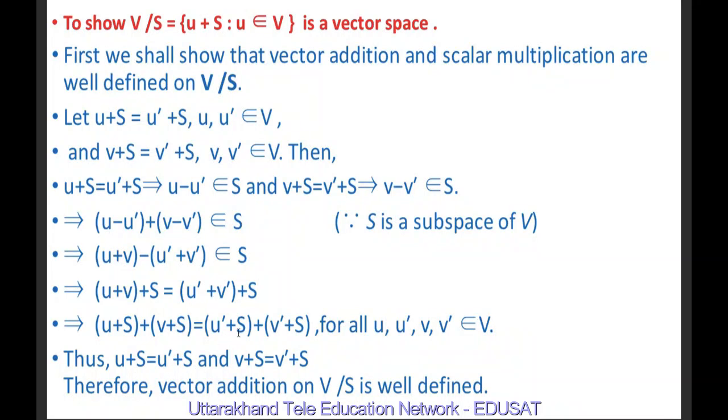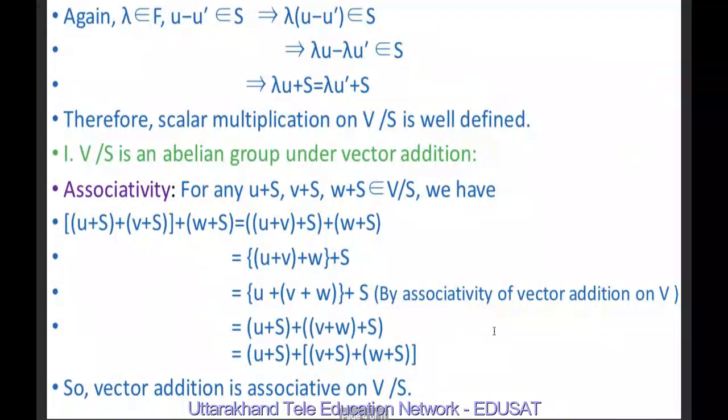Thus, U + S = U' + S and V + S = V' + S. Therefore, vector addition is well defined on V by S. Now, we come to scalar multiplication. Let lambda belong to F and U minus U' belong to S. Since S is a vector subspace, lambda times (U minus U') belongs to S. And this implies lambda U + S = lambda U' + S. Therefore, the scalar multiplication on V by S is well defined.